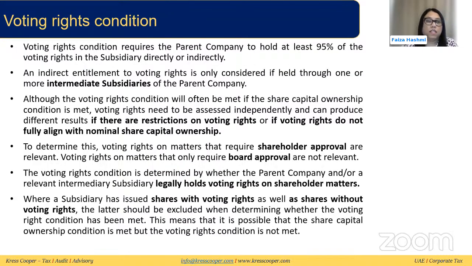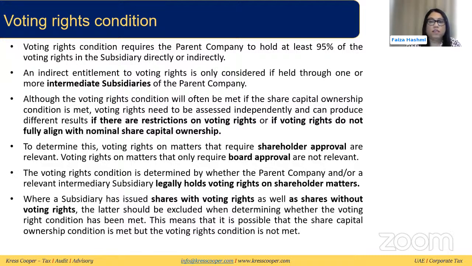The next condition that needs to be met is the voting right condition. This condition requires the parent company to hold at least 95% of the voting rights in the subsidiary. This can be done directly or indirectly, but indirectly it should be through intermediate subsidiaries. Normally when ownership conditions are met, people assume that voting right conditions are also met, but that's not the case, because there might be restrictions on the voting rights, or voting rights might not align with the nominal share capital ownership. So we have to look at both these conditions separately. They cannot be taken as, if one is met, the other would also be met.